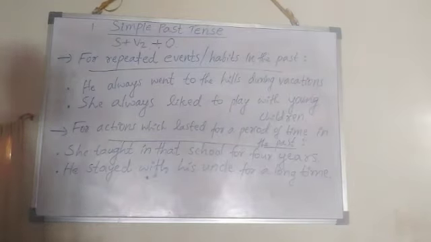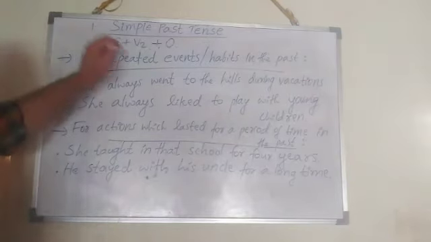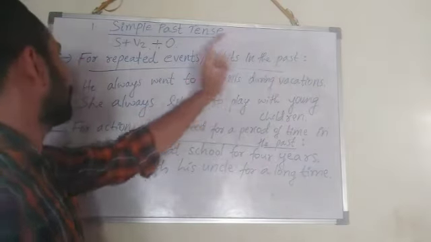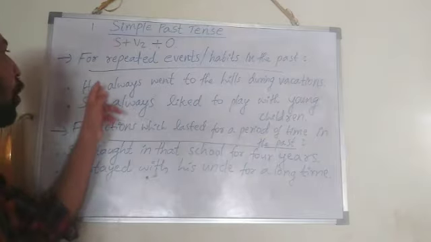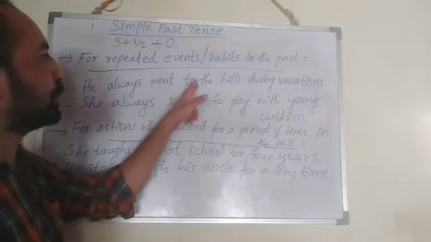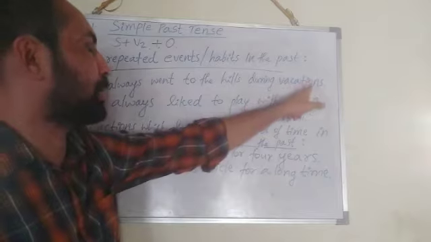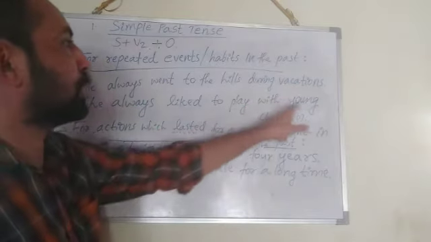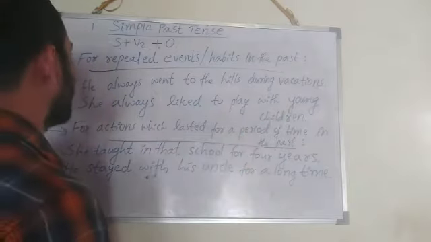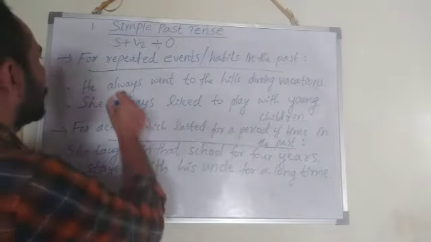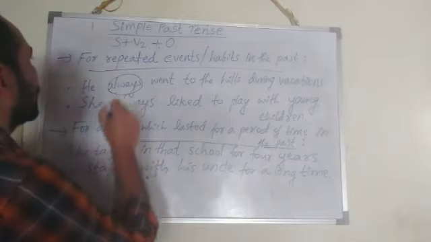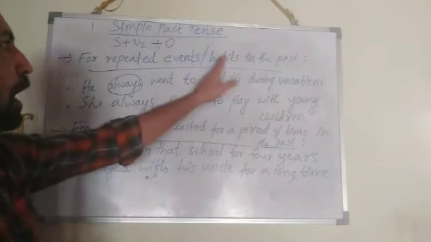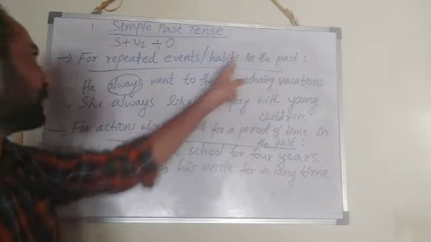We are also using this tense for repeated events or habits in the past. Examples: he always went to the hills during vacations. She always liked to play with the young children. He always. So here, the word always, that shows what? Repeated events or habits in the past, right?